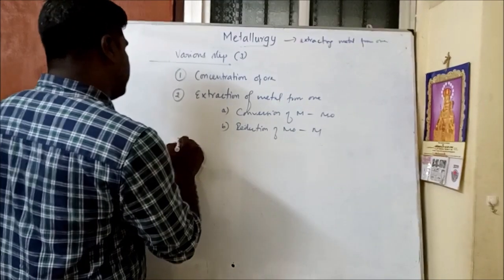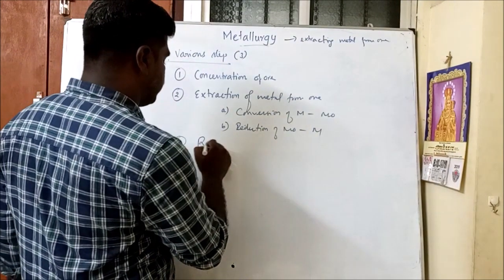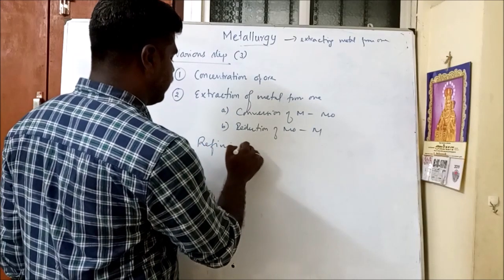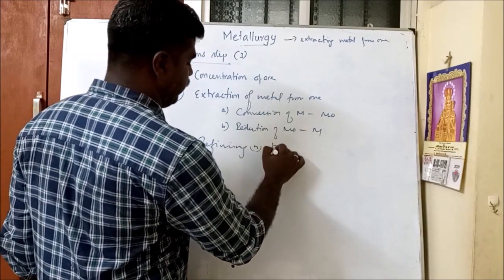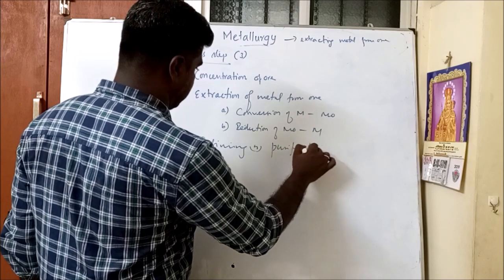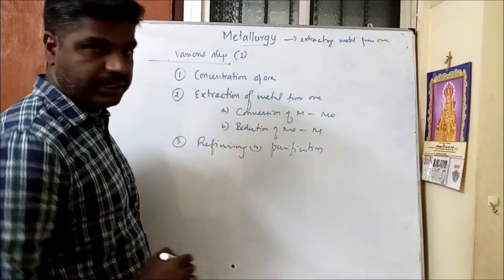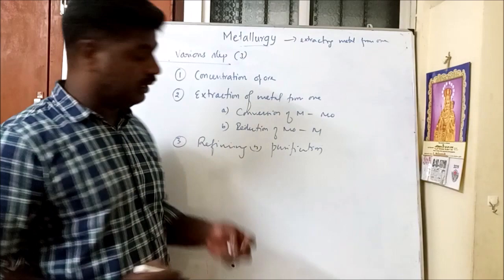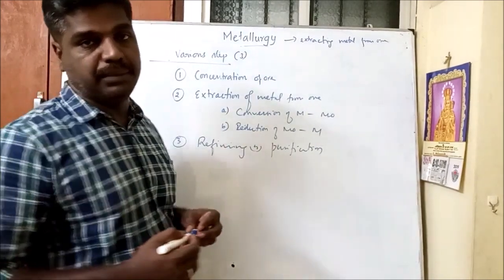And the third step, a very important step, is called refining or purification. After extracting the metal, it contains many impurities, so in order to remove these impurities, we follow the third step.